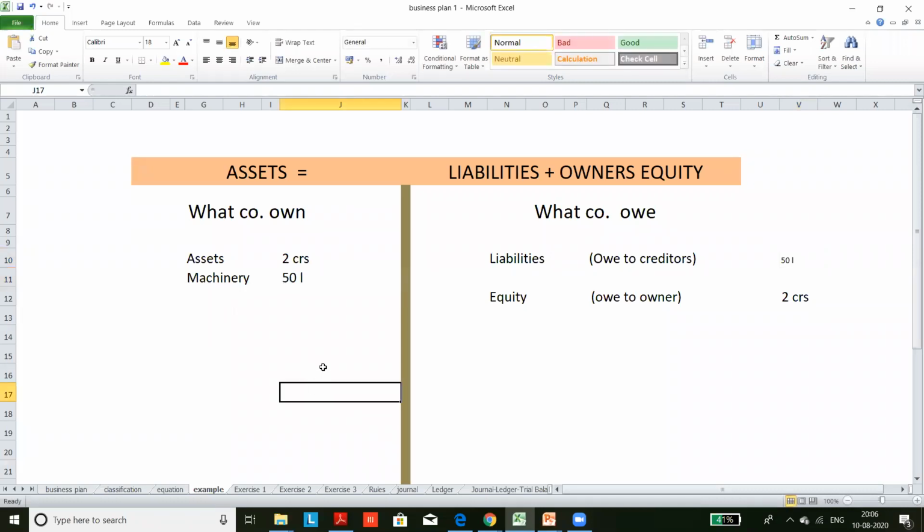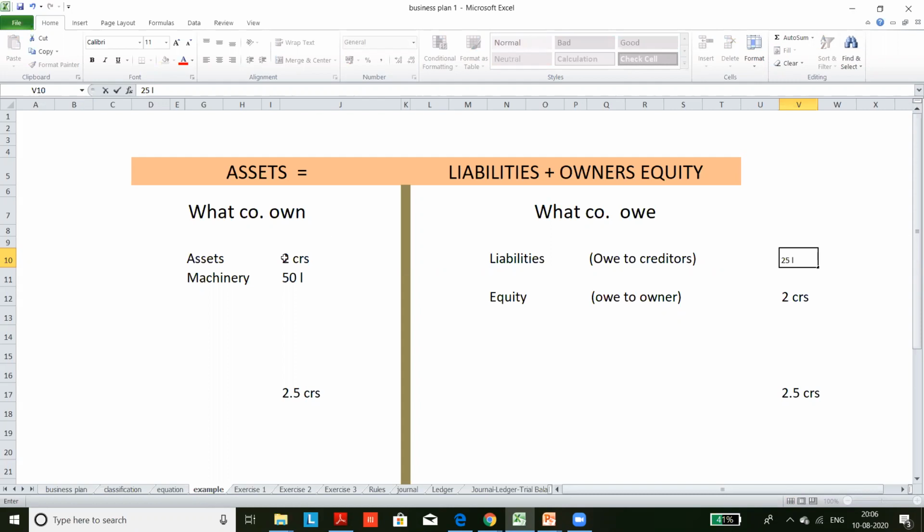So the total asset side is 2.5 crores. Here also 2.5 crores. Okay. Now the company decided to pay off 25 lakh of the liability, so the liability will be reduced to 25 lakh.